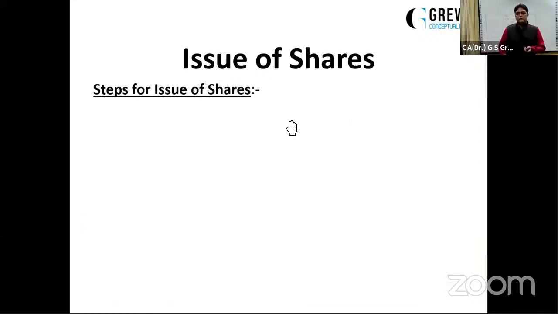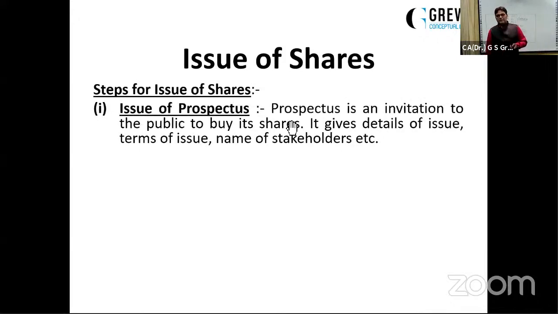Now, what are the different steps for issue of shares? The first step is that the company will issue a prospectus. Prospectus is an invitation made by the company to the public, asking the public to buy the shares, to invest in the shares of the company. In this prospectus, the company will give details of the issue, terms of issue, names of stakeholders, who the bankers are, who the underwriters are. Every detail of the company which will affect the decision of the investors must be given in this prospectus.